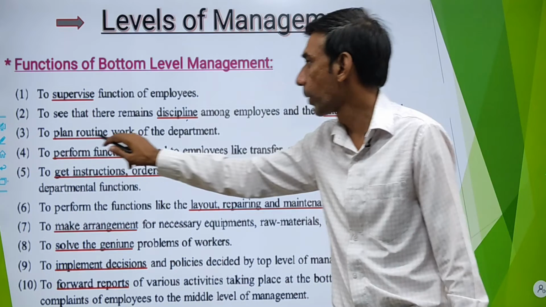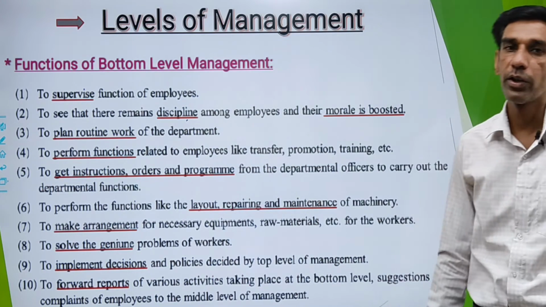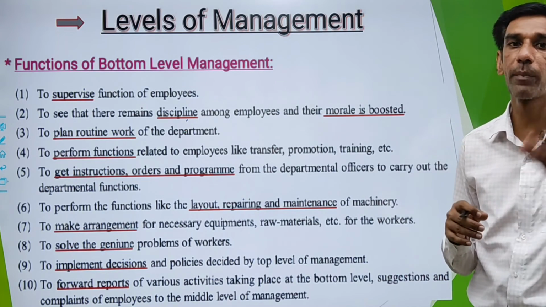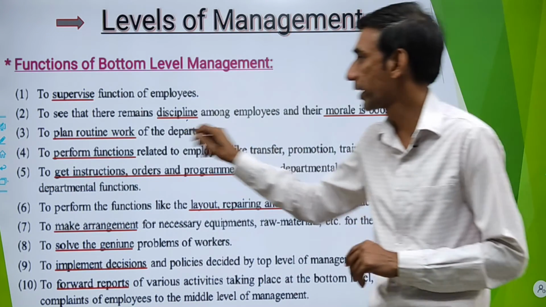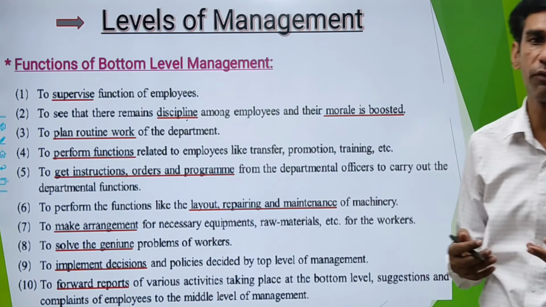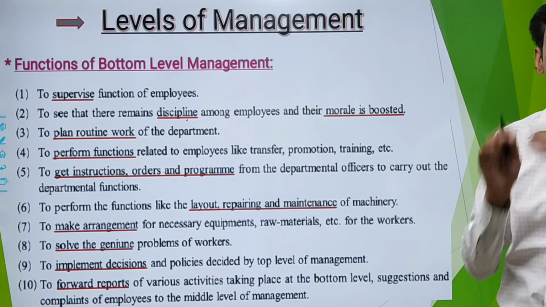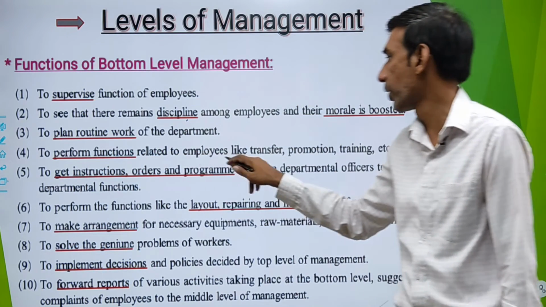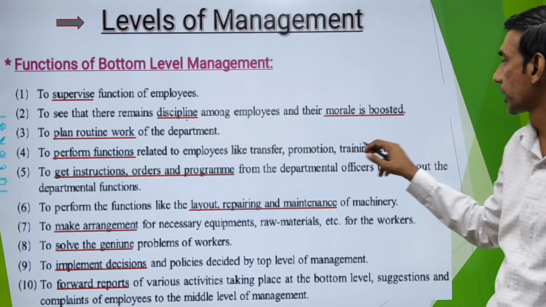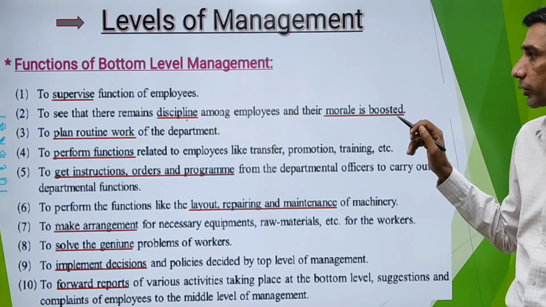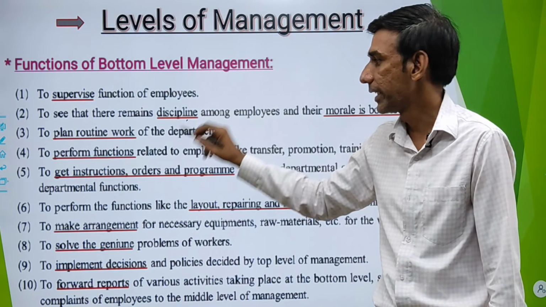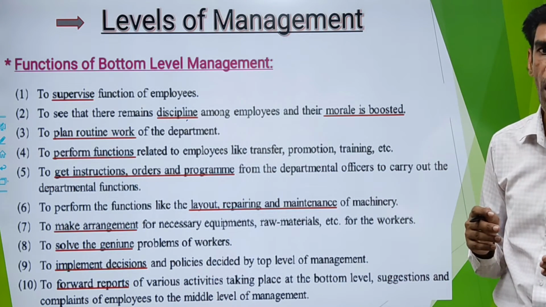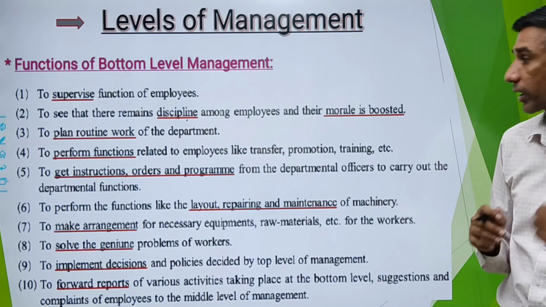Third point is to plan routine work of the department. The working of the department at the bottom level should be planned by the bottom level manager. So the bottom level manager will plan the routine, daily work of your workers. Fourth, to perform functions related to employees like transfer, promotion, training, etc. Bottom level is connected with the workers, so they know which worker is performing how and what the efficiency level of your worker is.